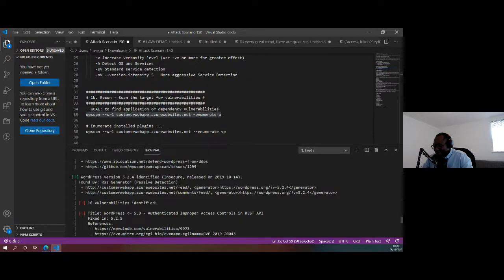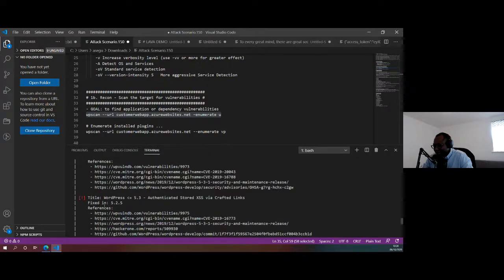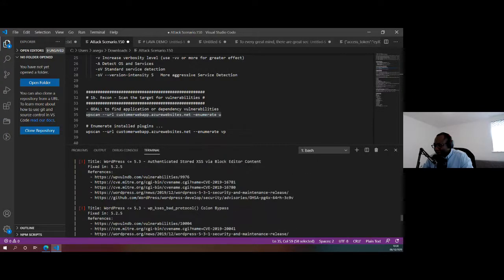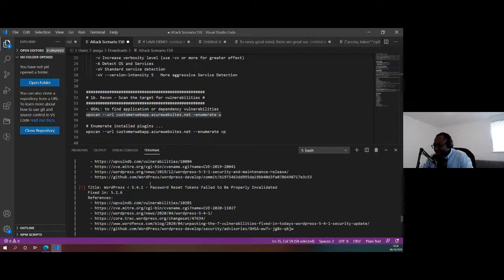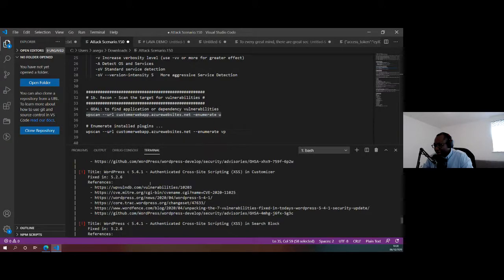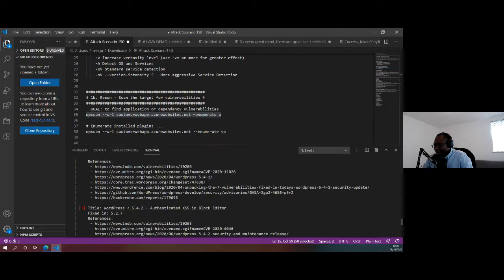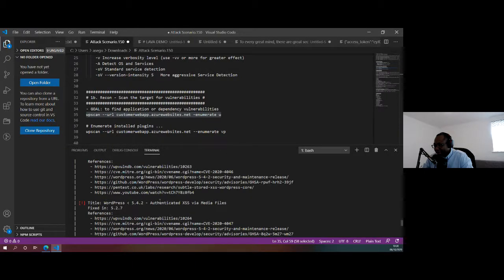I can see that about 16 vulnerabilities were identified, with different ranges of severity. But the one that's probably much more interesting to me is any vulnerability that allows remote code execution. Some of them allow me to manipulate different media files.